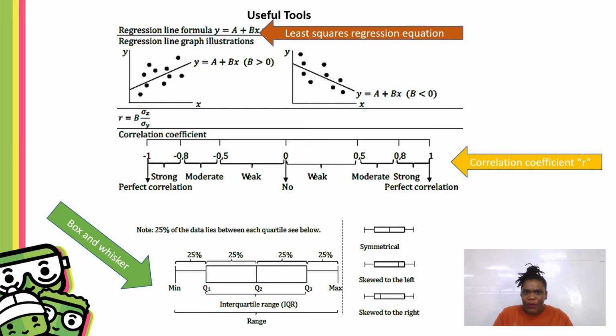Very easy. Just remember this. Once you have your box and whisker, look at the side of the box that has the biggest area. So if you look at this box, most of my area is on the left-hand side. So it's skewed to the left.